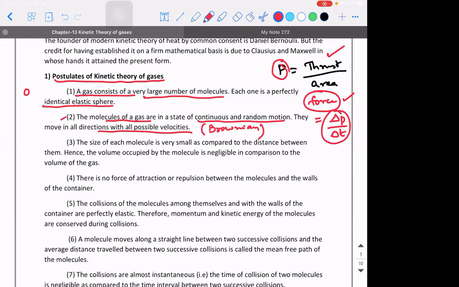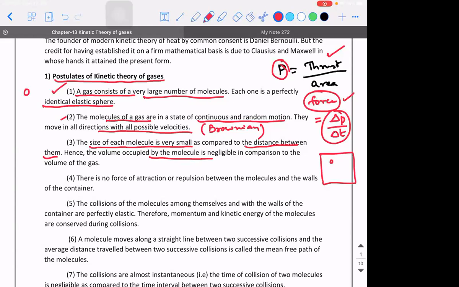The third assumption: the size of each molecule is very, very small compared to the distance of separation between them. Hence, the volume occupied by each molecule is negligible in comparison to the total volume occupied by the gas. That is, if you take a container with gas in it, that gas is made up of small molecules. However, according to the first point, those molecules are assumed to be perfectly identical elastic spheres.